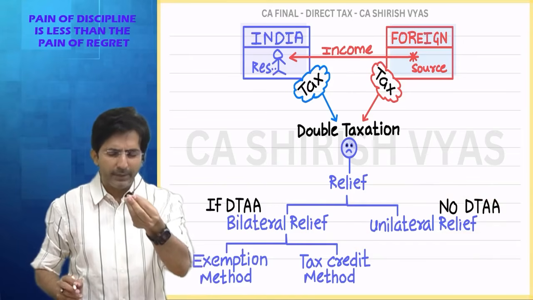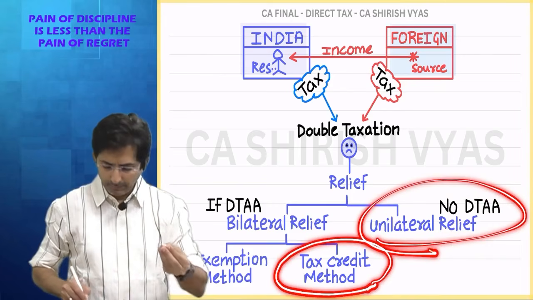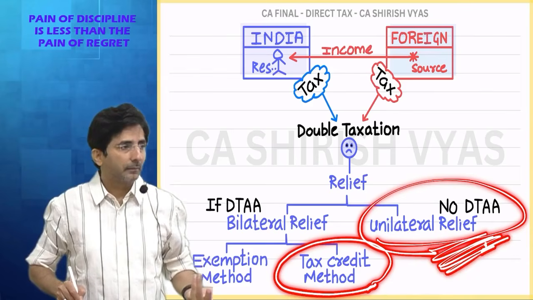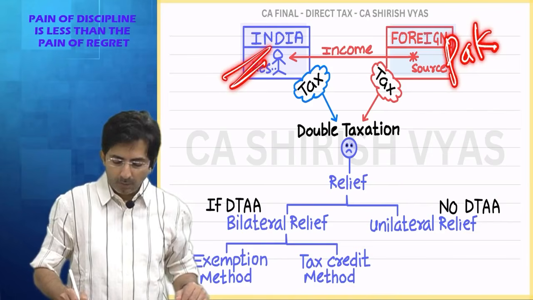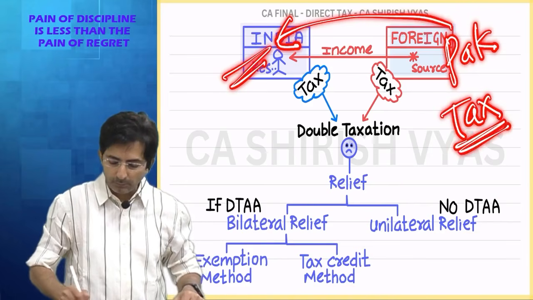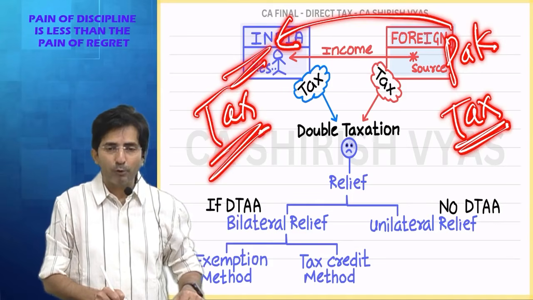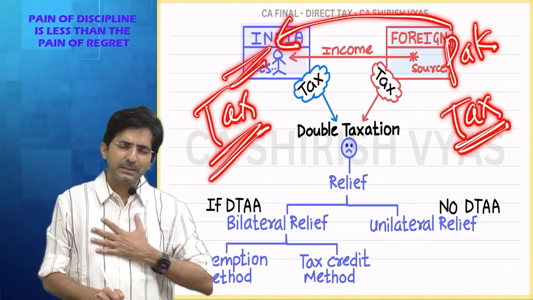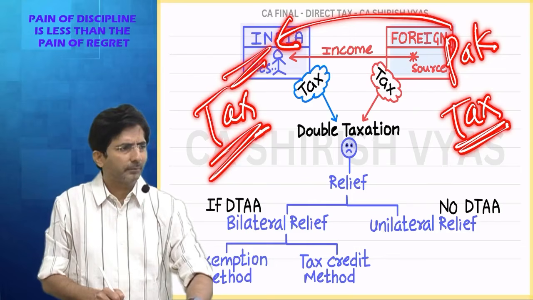But I'll just give you one hint. Even this operates like the tax credit method. Even unilateral relief operates like the tax credit method. Means like this is India and this is say Pakistan. Someone has got income from Pakistan. So Pakistan will tax you. India will also tax you. But India will have a soft corner with SHIRISH VYAS because after all SHIRISH is of India and SHIRISH will get some relief from India.